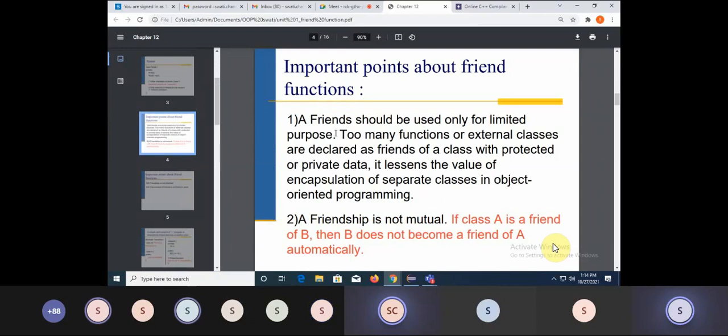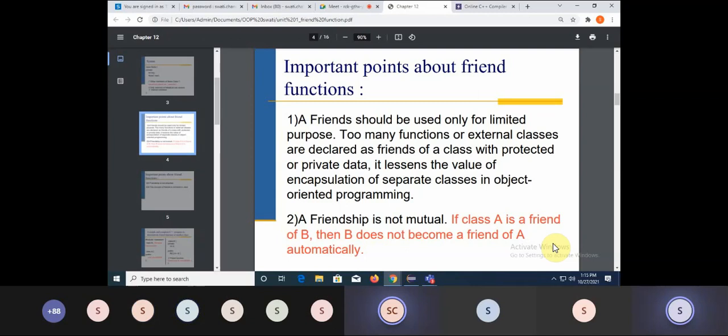Now I wish आपको understand हुआ है what is a friend. So let's go through some important points about the friend function. A friend basically should be used only for limited purposes. Too many functions or external classes declared as friends of the class with protected or private data. मैंने आपको वही बोला that data is encapsulated within a particular class body. I cannot access the private and protected data. But if I wanted to access it, I can access it by using friends.